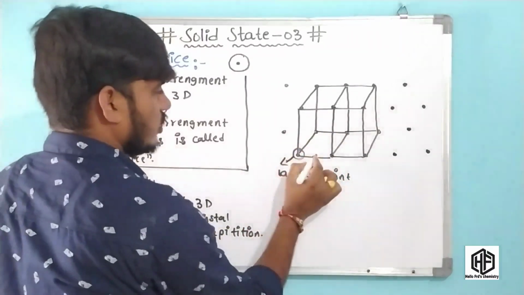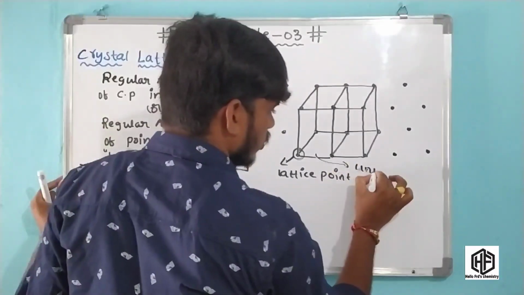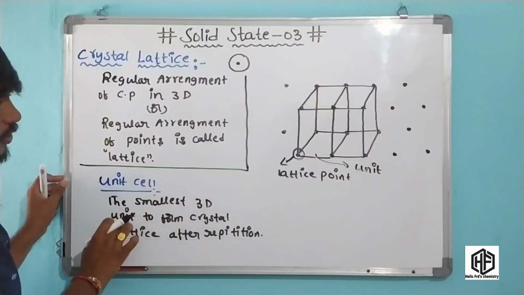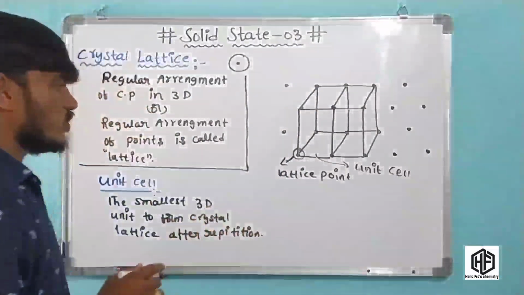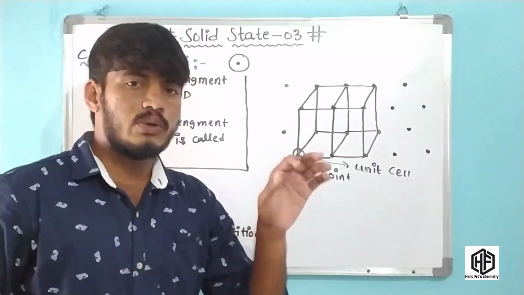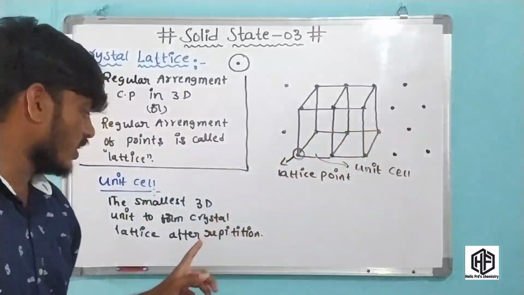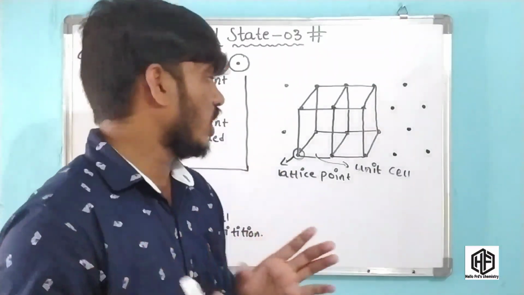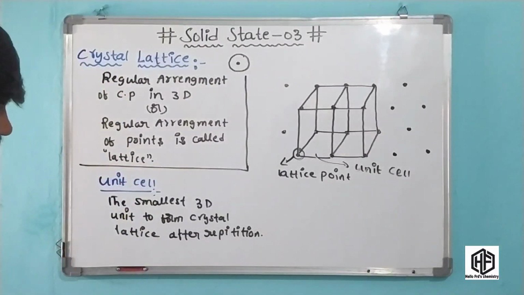Now the smallest box is also called a unit cell. Okay friends, the smallest box is also called a unit cell. It means the smallest three-dimensional unit is also called a unit cell. Okay friends, clear friends, what is unit cell? Unit cell is the smallest three-dimensional unit to form a crystal lattice after repetition of the small boxes. Okay friends, this is the unit cell and this is the definition of crystal lattice.